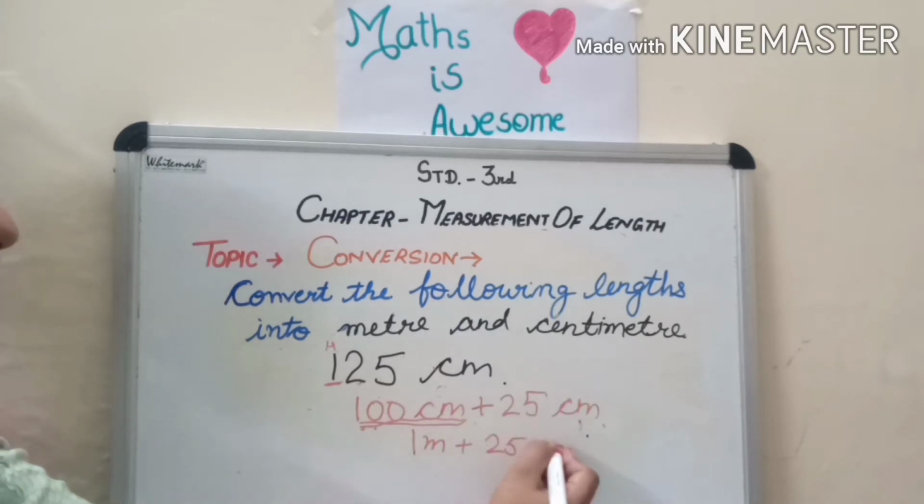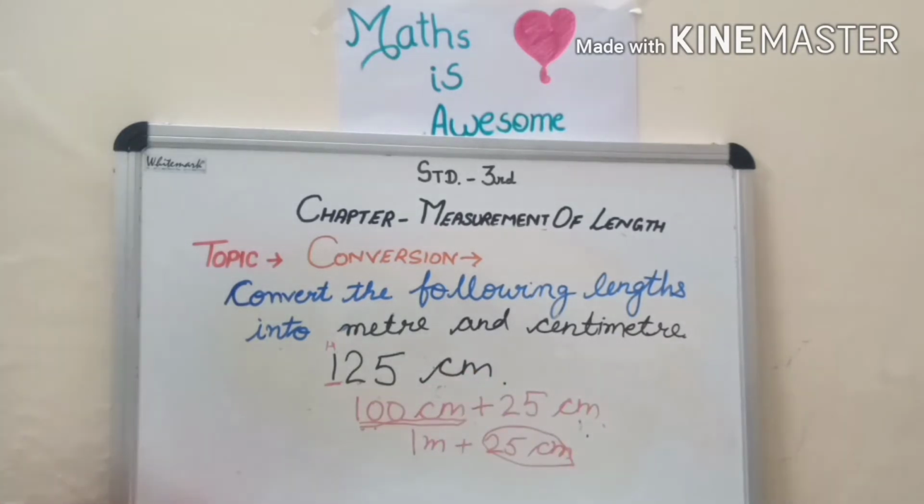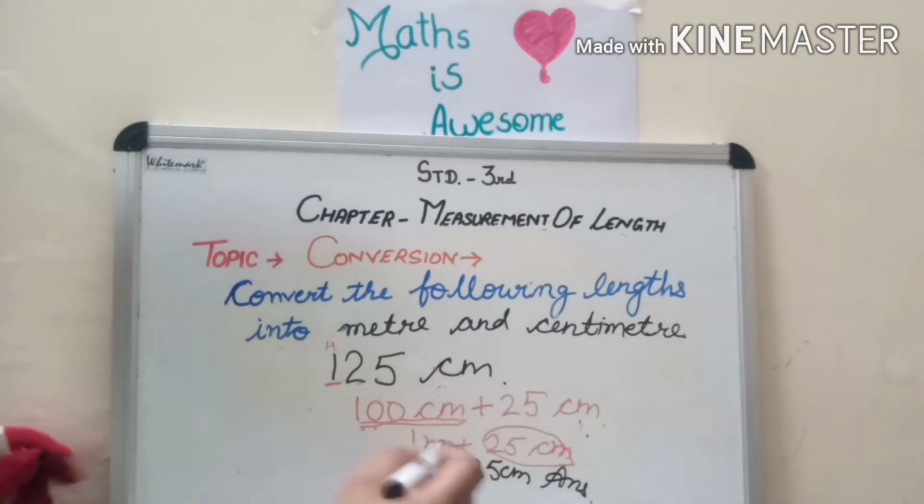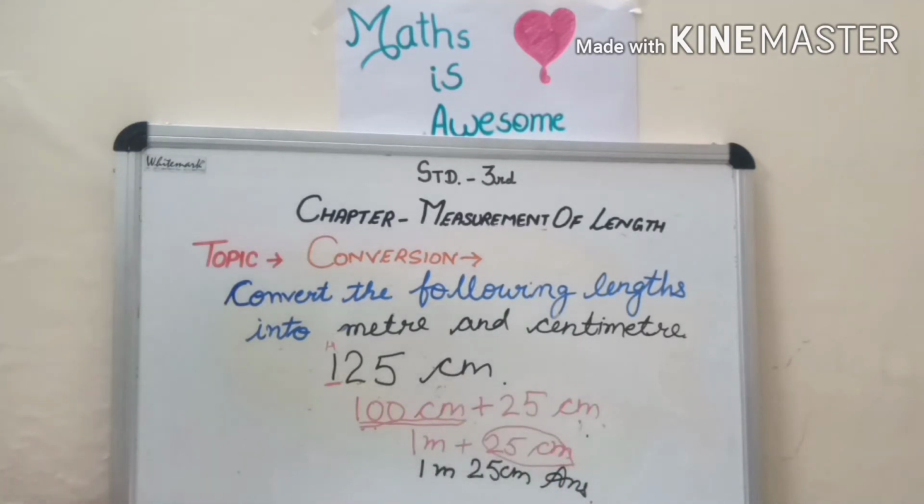Now children, we cannot convert this 25 centimeter into meter. Why? Because a meter will come only when 100 centimeter is completed. So what will be our answer, children? The answer will be 1 meter 25 centimeter. Is that clear, children? This plus sign will be removed in the answer and we will simply write 1 meter 25 centimeter.